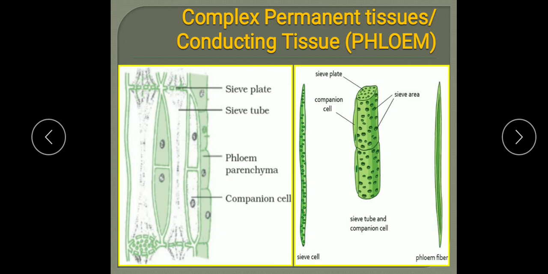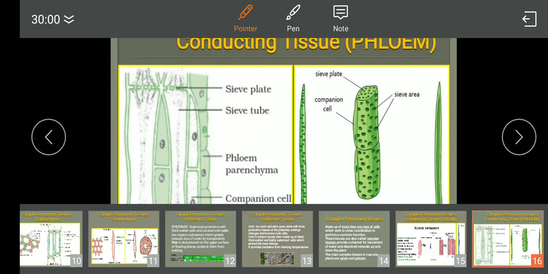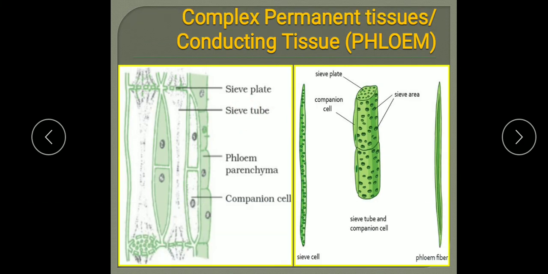The basic components of the phloem are sieve tubes, companion cells, phloem parenchyma and phloem fiber. So here also there are four components: sieve tubes, companion cells, phloem parenchyma and phloem fibers.